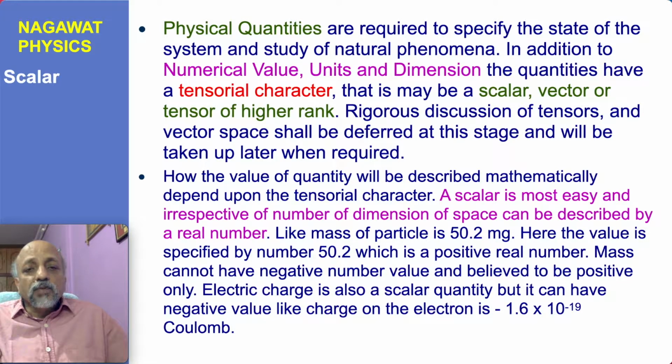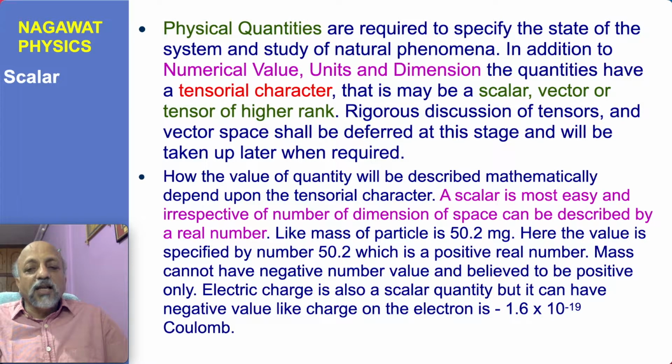We know that we have to express the physical quantities and to assign it numerical values. Assigning numerical values to a scalar is quite easy, because irrespective of number of dimensions of space, a scalar can be described by a real number. Like mass of a particle, which is a scalar, and you can say mass of a particle is 50.2 milligram. Here the value of mass is specified by a number 50.2 and a unit milligram, and definitely it has a dimension of mass.